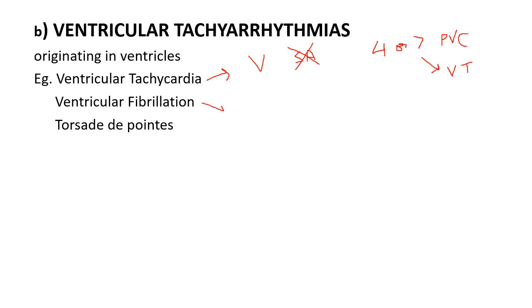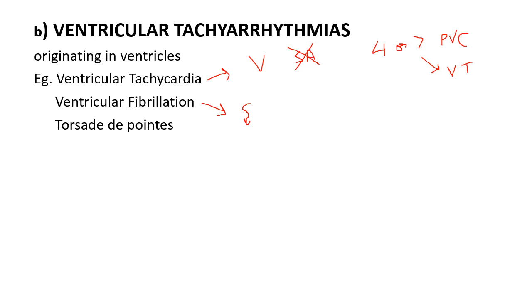Now we study ventricular fibrillation. Normally, all muscle fibers of the ventricle contract synchronously due to electrical impulse conduction, meaning they contract at the same time. But in ventricular fibrillation, the electrical activity is disorganized, and due to disorganized electrical activity, ventricular muscle fibers are not contracting synchronously.